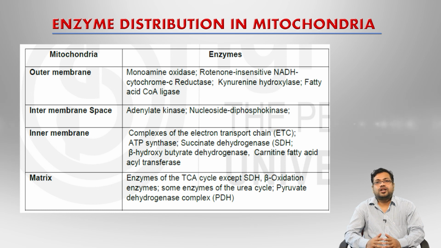It is a major site of beta oxidation. Pyruvate dehydrogenase complex is present in the matrix. So these are the enzymes which are present in different sites of the mitochondrial structure.